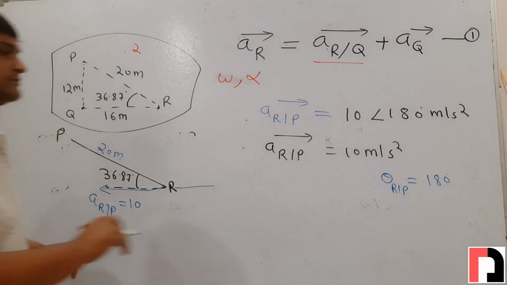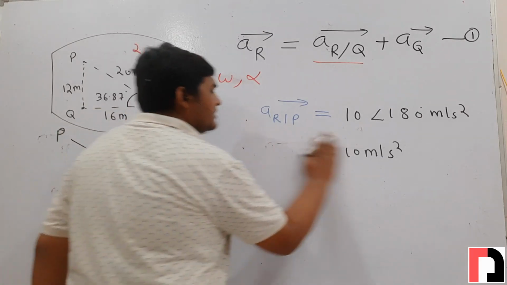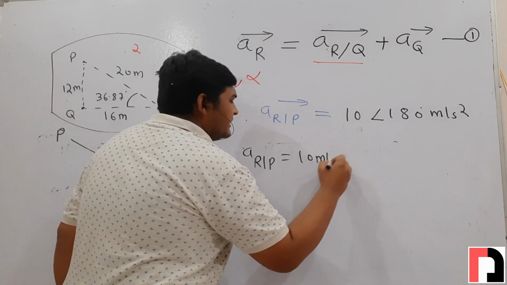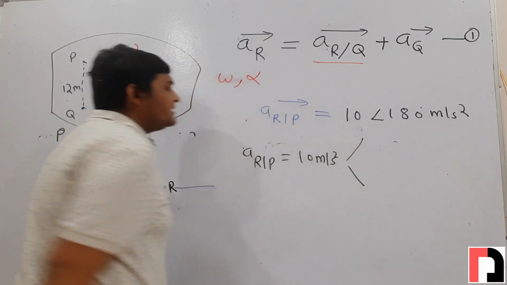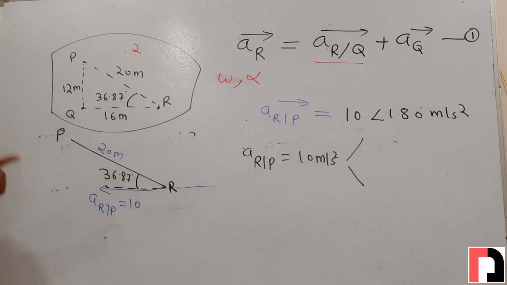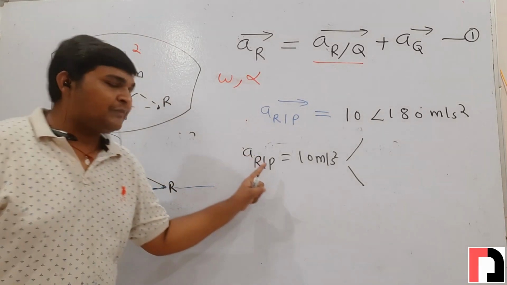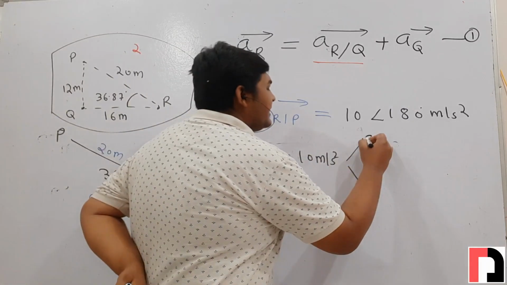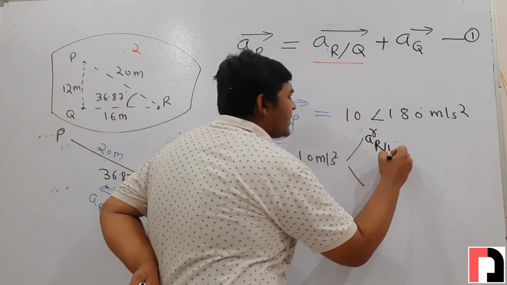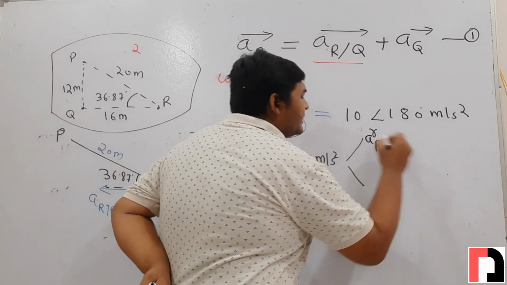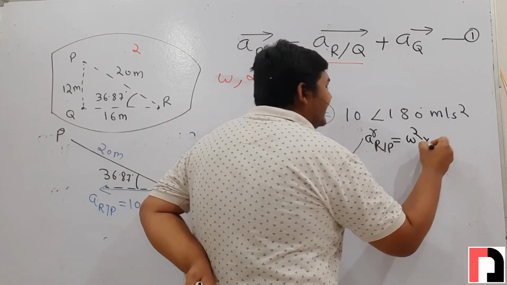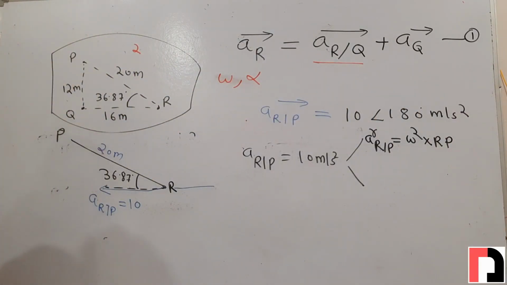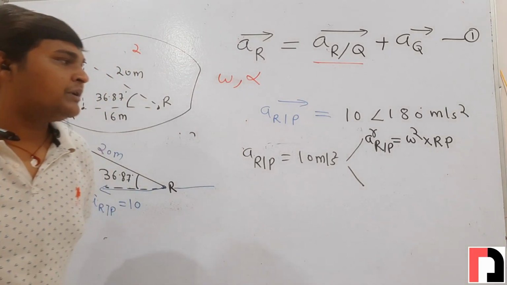As we already know, acceleration of R with respect to P is given in the question, 10 meter per second square. But since R and P are points of the same link, we can use the concept of radial and tangential acceleration to calculate R with respect to P. And what will be the radial acceleration of R? The formula of radial acceleration of R with respect to P will be omega square into distance between R and P.